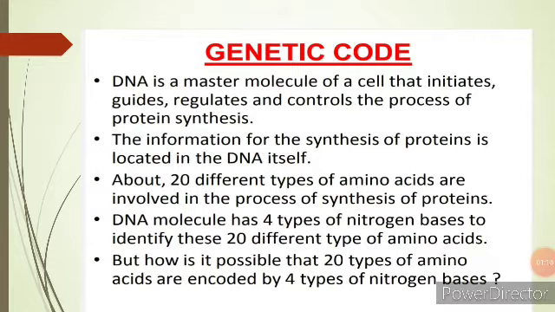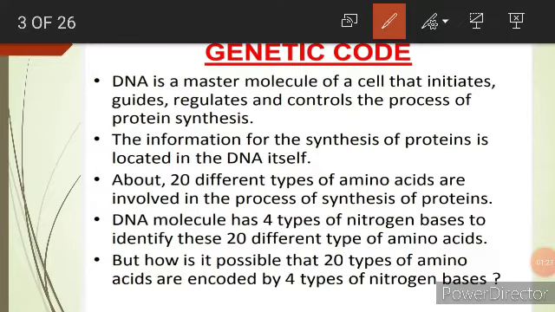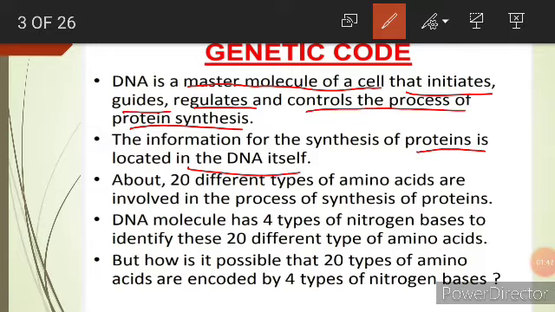So what is the genetic code? It is a particular sequence of nucleotides that determines which amino acids are to be linked together to form proteins. As we know, DNA is the master molecule of a cell that initiates, guides, regulates and controls the process of protein synthesis. The information for the synthesis of protein is located in the DNA itself. About 20 different types of amino acids are involved in protein synthesis.